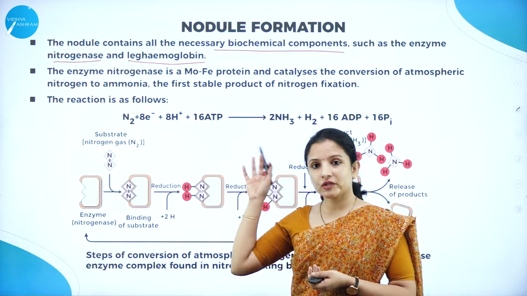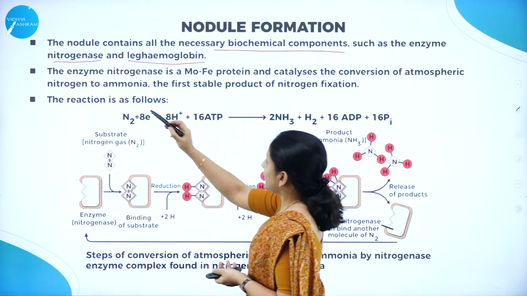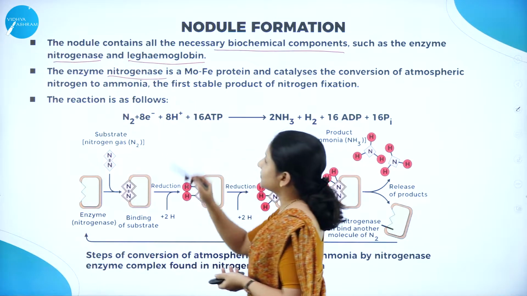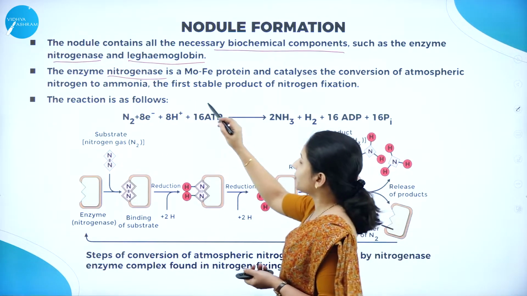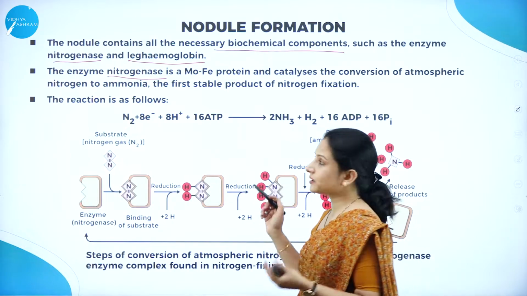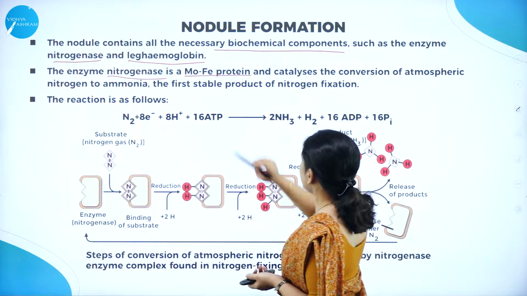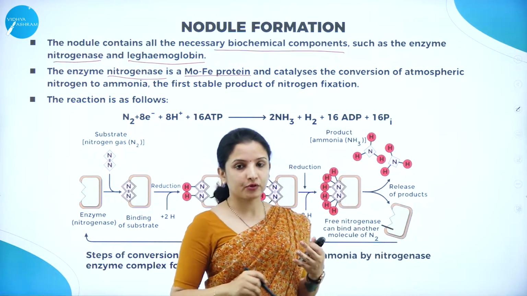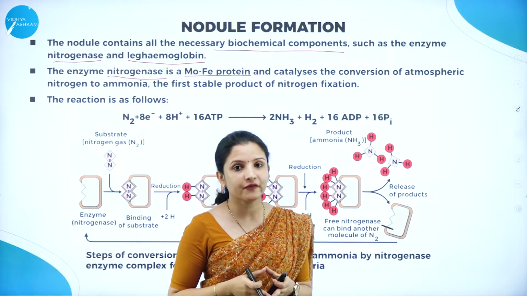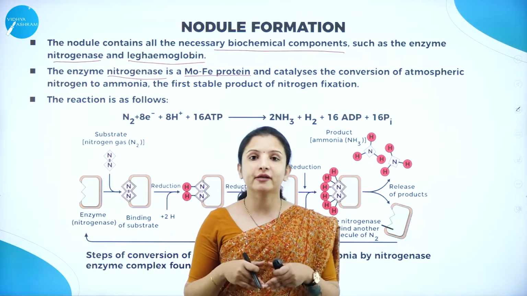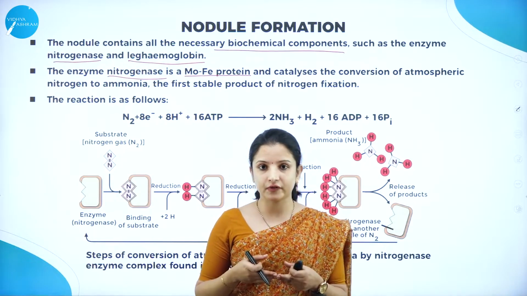So what are each of these functions? We shall see. The enzyme, that is nitrogenase, is nothing but a protein, a molybdenum iron protein. And this molybdenum iron protein is the enzyme. What is the function of an enzyme? To catalyze a reaction, to increase the rate of a reaction.